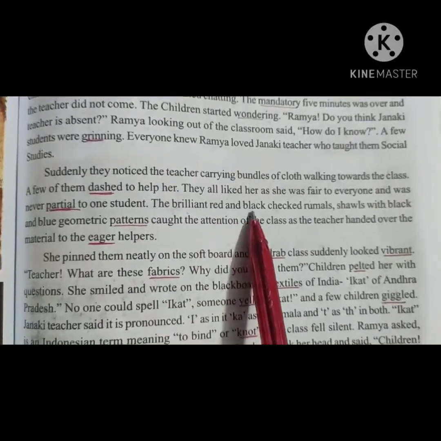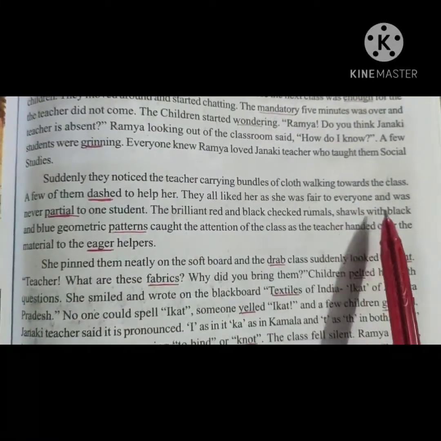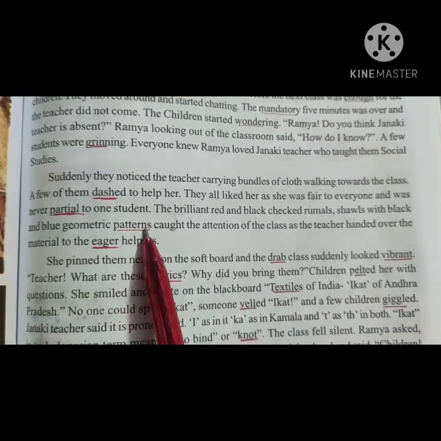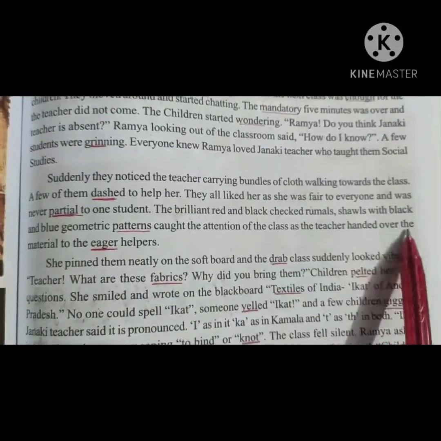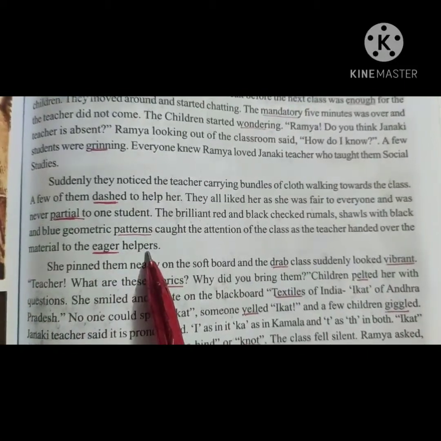The brilliant red and black checked rumals, shawls with black and blue geometric patterns caught the attention of the class as the teacher handed over the material to the eager helpers.